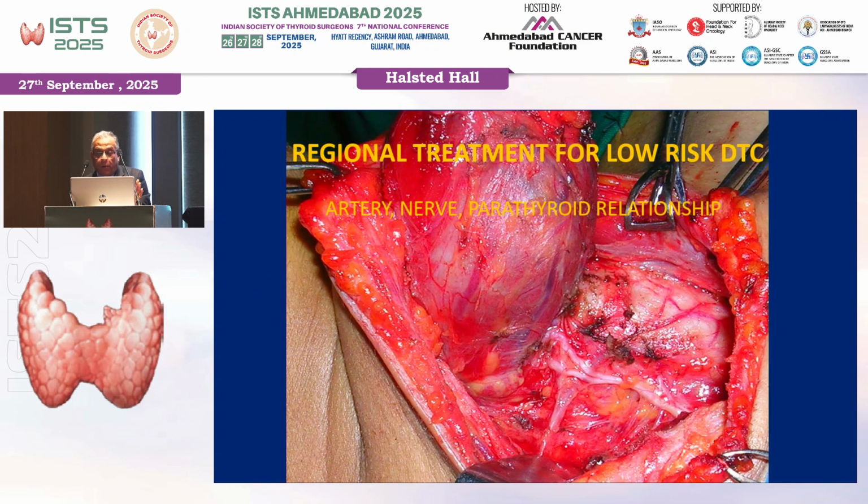Now, it is very important that you understand this diagram, where it is very clearly seen that the inferior thyroid artery has a particular relationship not only with the recurrent nerve but also the parathyroids. And you see all these pictures are mostly taken by ward boys or sisters, using whatever camera they had. And this is a completely unedited picture.